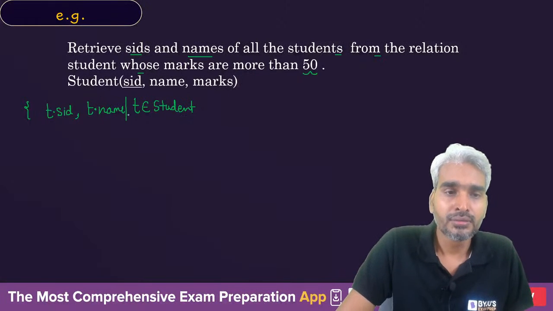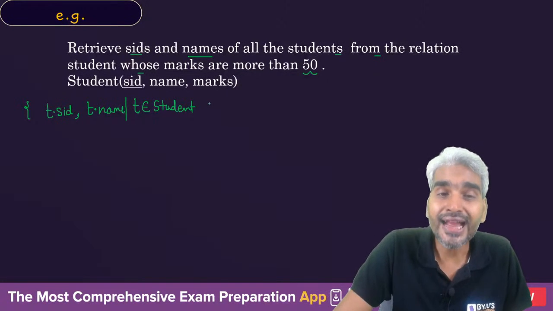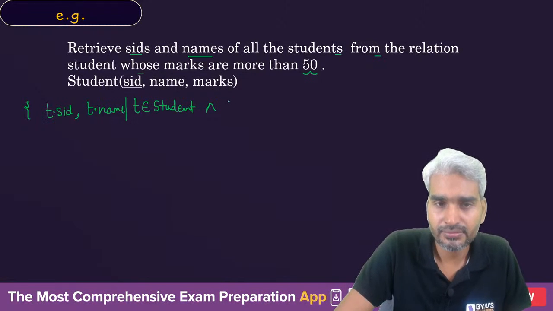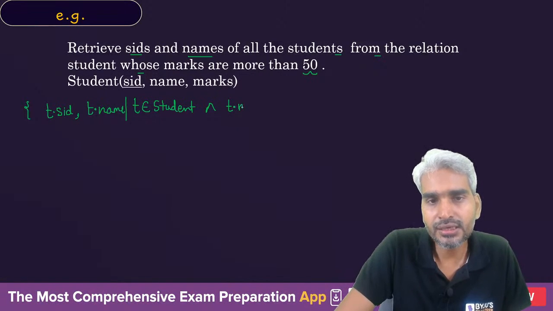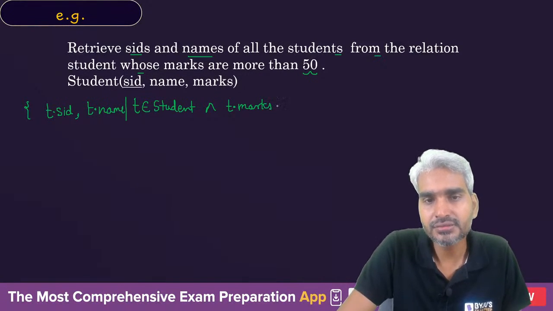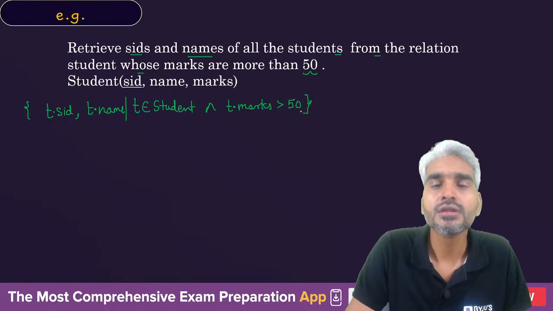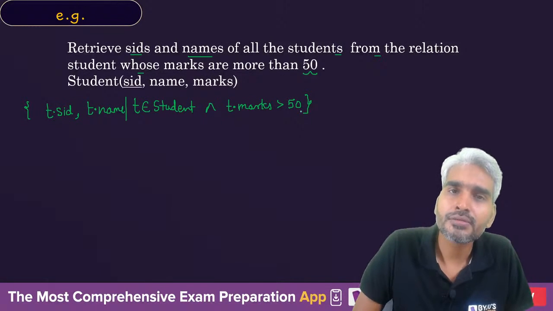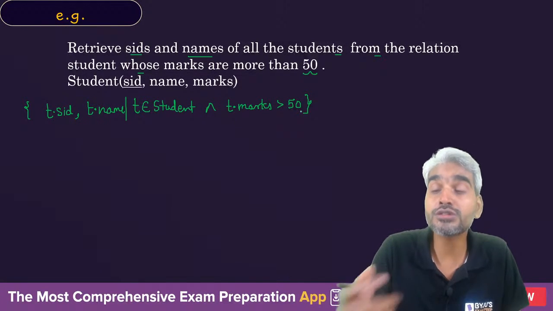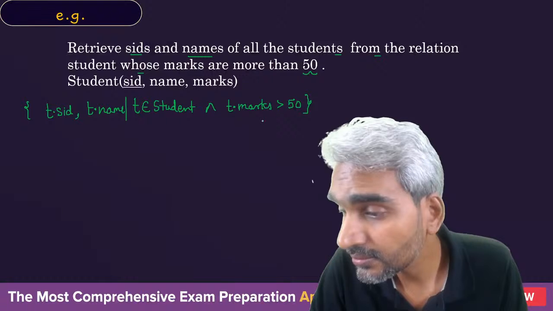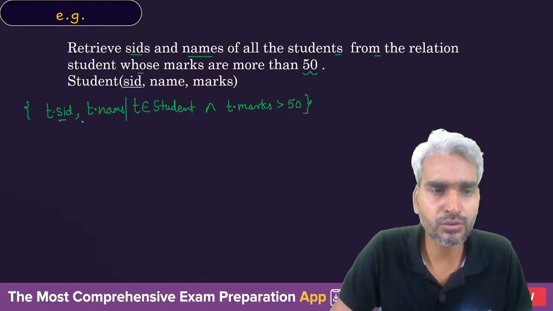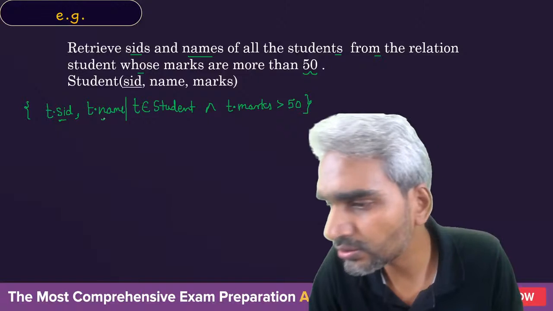Now, T should belong to student, and in the tuple T the marks must be greater than 50. So it will result in all the tuples in which marks are greater than 50, but from those tuples we will project only SID and name.